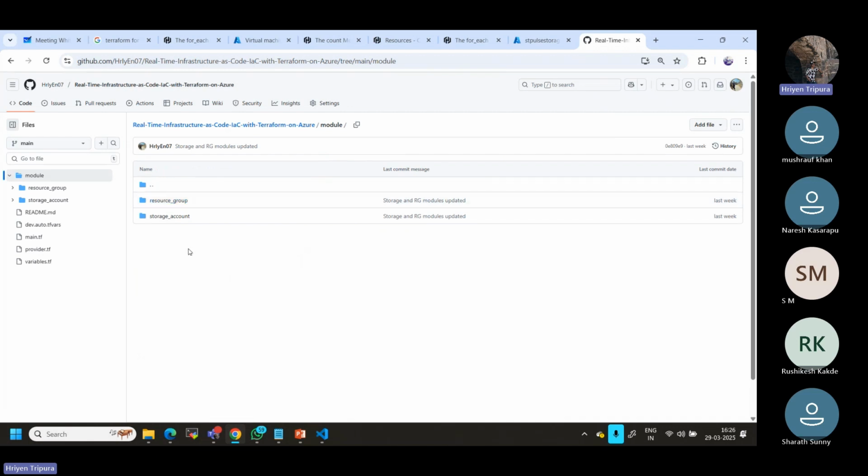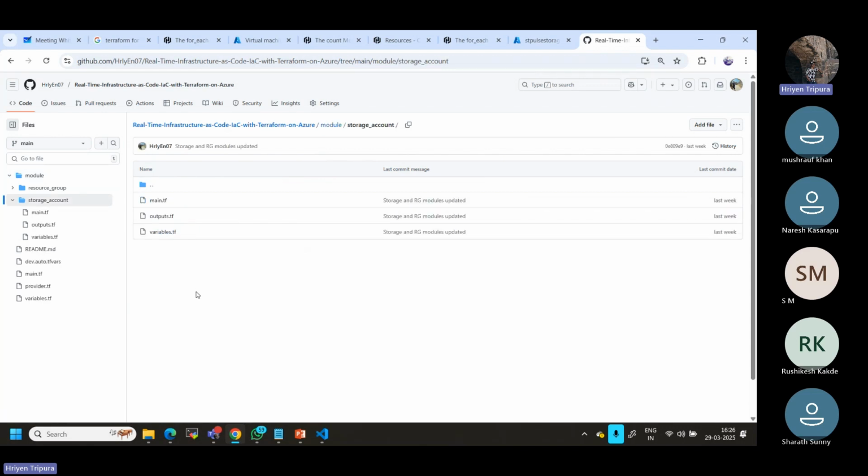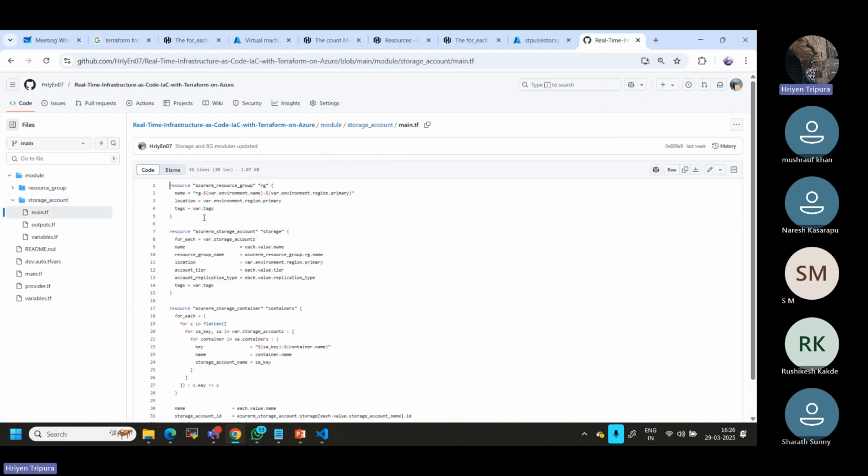So these are resources, right? That means under the module directory, I can have a set of resources defined. Let's say, for example, this is one resource, a storage account. Now I can organize it that way. If you go into one of the modules, you will see main.tf, variables.tf, and output.tf. Main.tf, as we all know, holds all our Terraform code configuration, right?